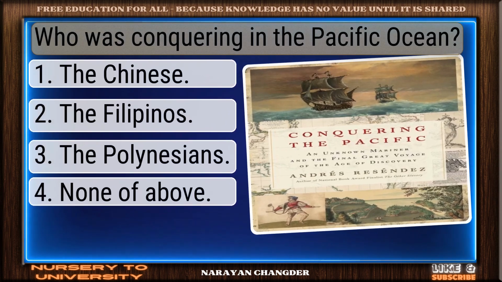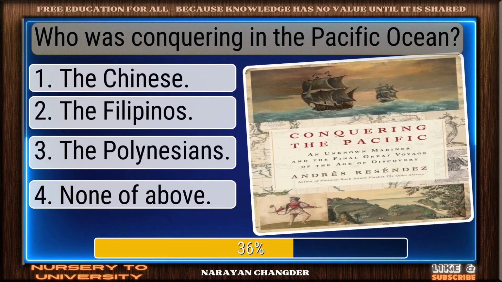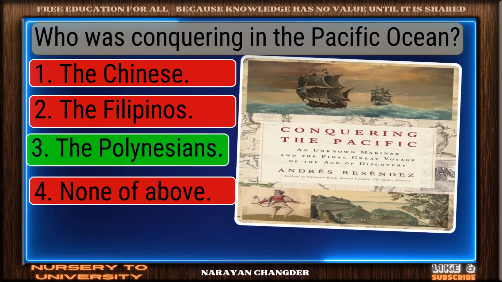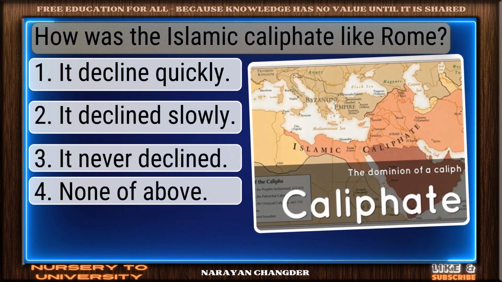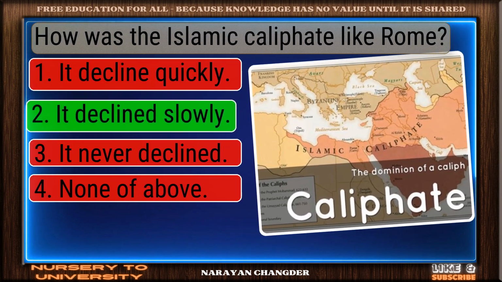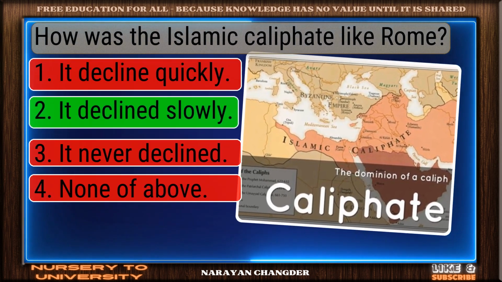Who was conquering in the Pacific Ocean? Valid point. The Polynesians is true. How was the Islamic Caliphate like Rome? You got it. Your choice it declined slowly is right.